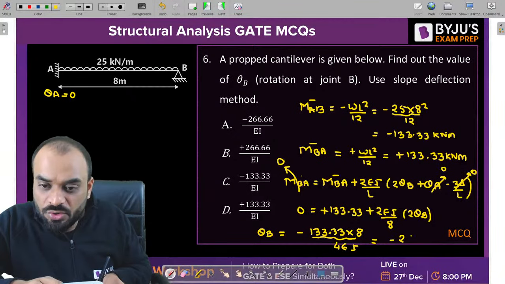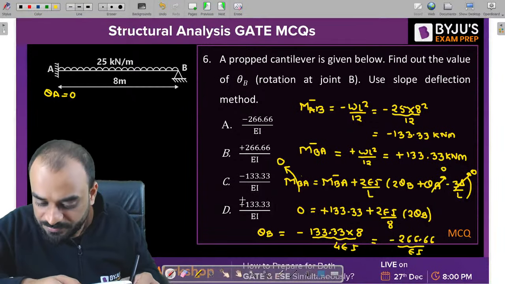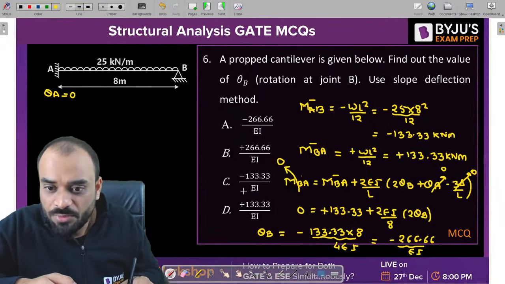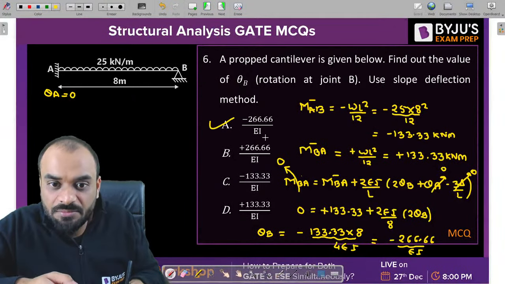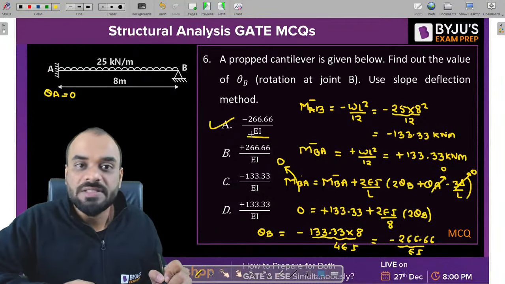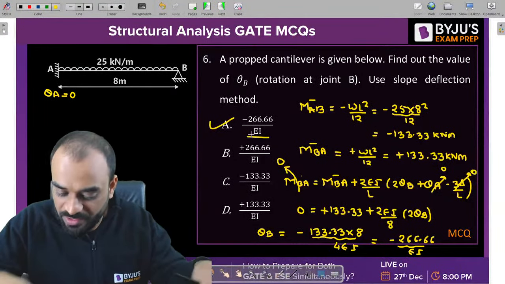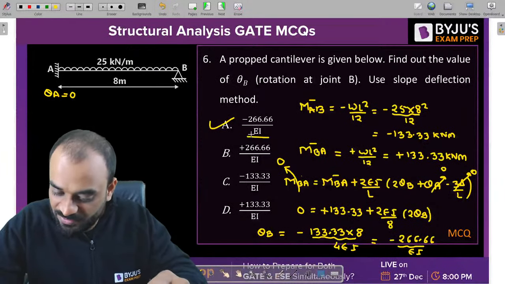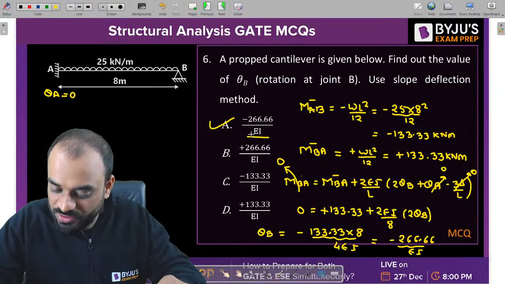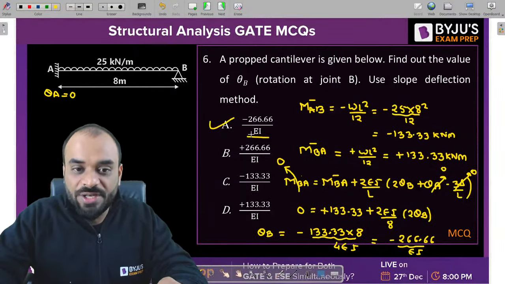Minus 266.66 divided by EI. Now tell me which option is correct. A is the correct answer. Minus 266.66 divided by EI. That is the correct answer for the question. Swapnil, very nice. Akash, very nice. Now I think you are able to understand how to solve such type of question, correct? Very nice. Let's move to the next question.